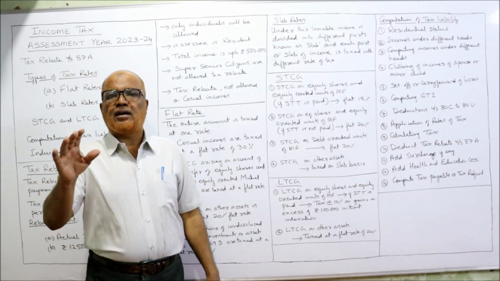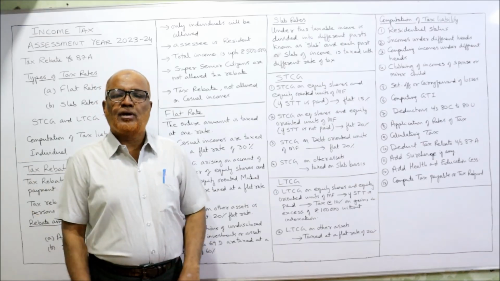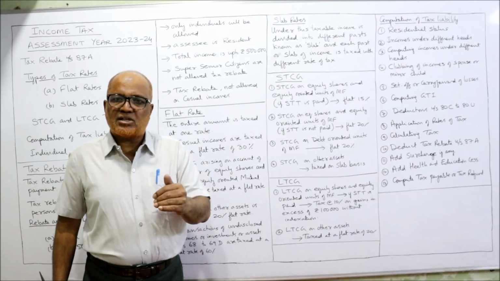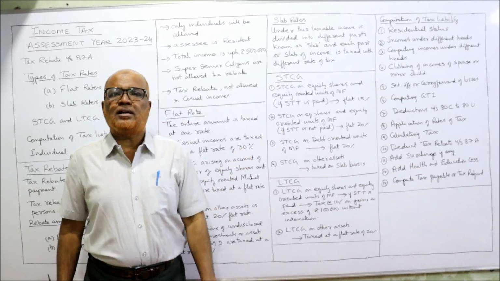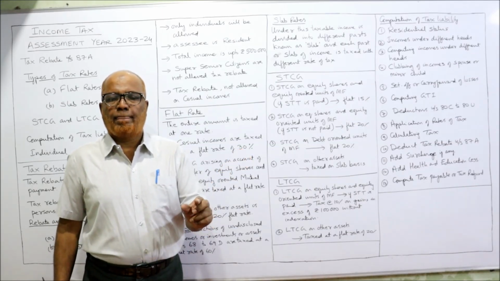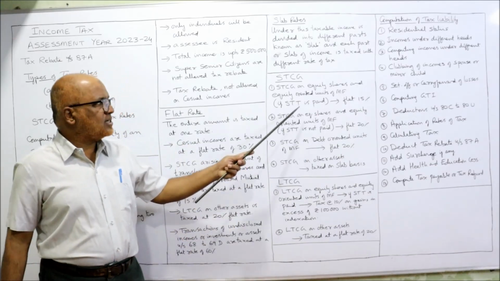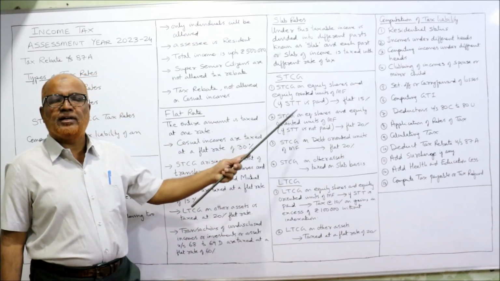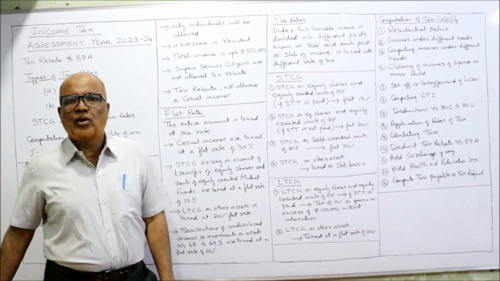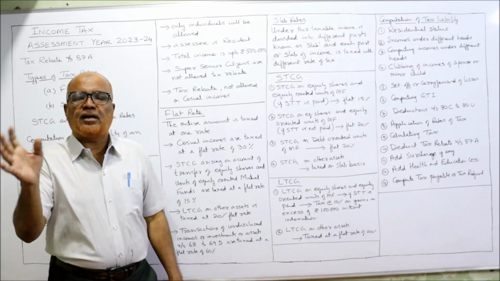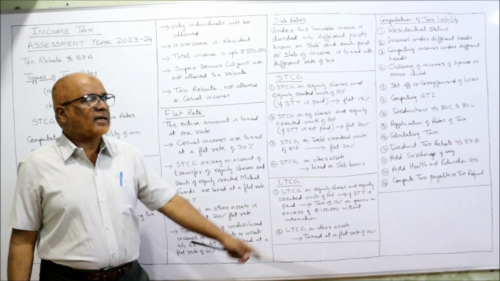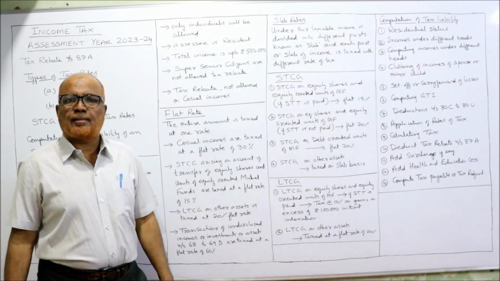Normally when shares are dealt in a stock exchange, whenever a person purchases or sells shares, he has to pay security transaction tax. So if security transaction tax is paid on the transfer of equity shares or equity-oriented units of mutual fund, the tax rate is 15%, flat rate.